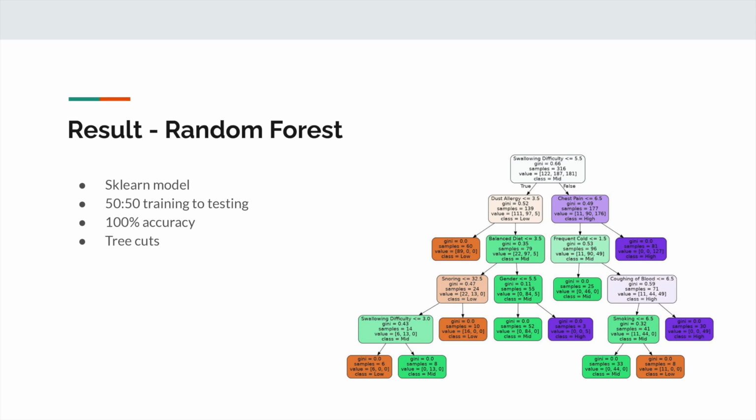But 100% isn't a clear example of overfitting. It's very acceptable. As you can see in the graph, the tree cuts are very well defined. Of course, higher up in the graph, swallowing difficulty and chest pain will probably cause a high risk of lung cancer. And when you go down to the graph, it gets more specific. It includes dust and diet and snoring. And this is all very well demonstrated in the graph.